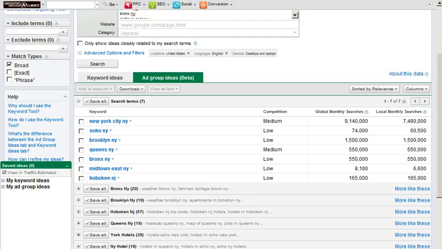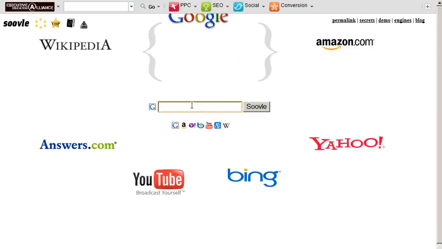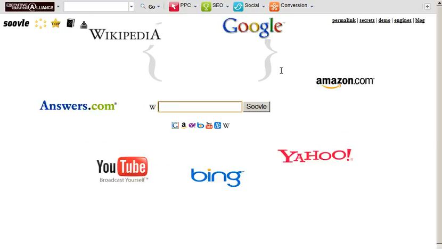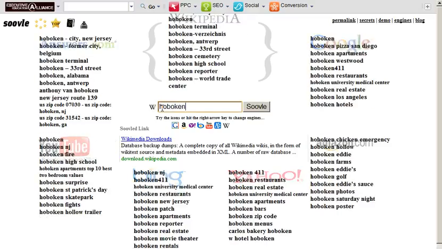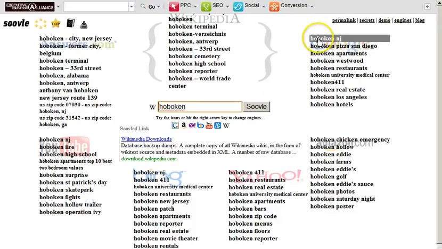We'll go back to, let's take a look here. If we go to Suval, go back to the tool that you just learned how to use previously, and let's type in, I'm going to press the right-hand arrow on my keyboard so that Google moves off to the side here and we can see all of its results. I'm going to type in here Hoboken, and you can see that of the most popular search terms on Google, lawyers does not register. And it's the same thing with Bing and Yahoo.